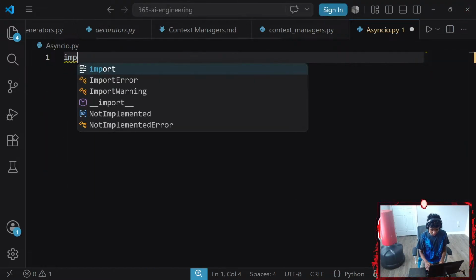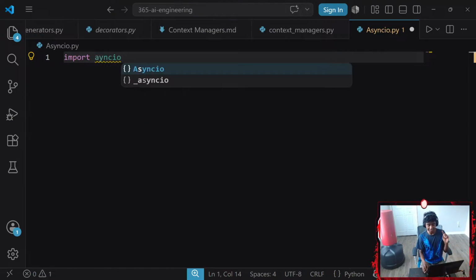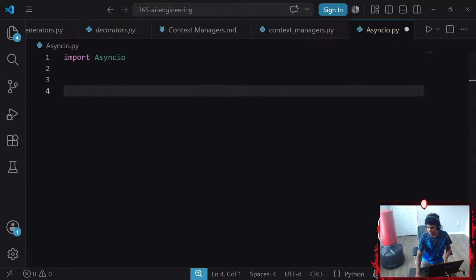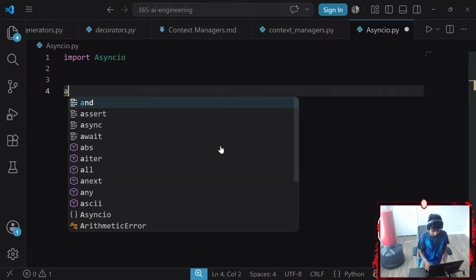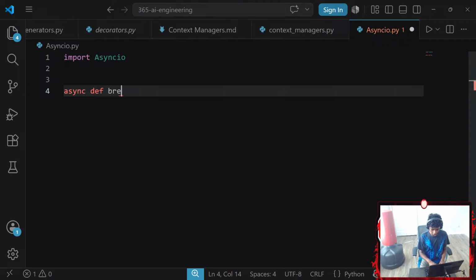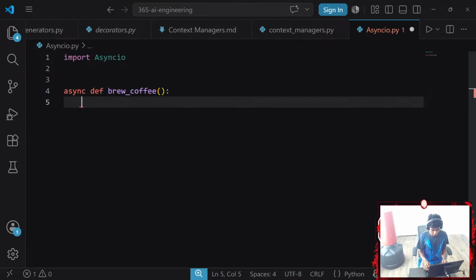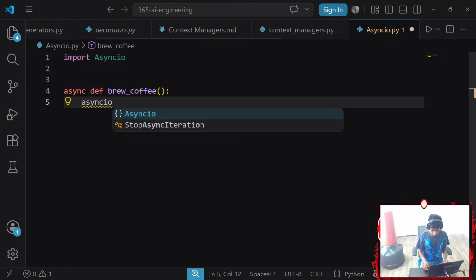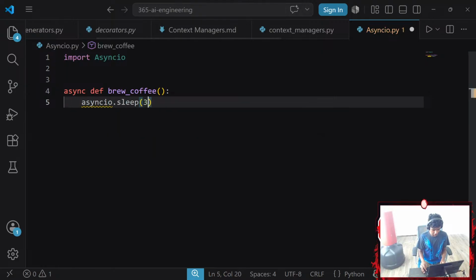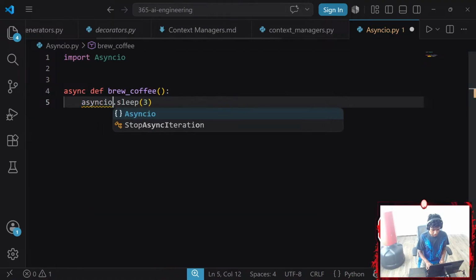I'm firstly going to go ahead and import asyncio because I'm going to use it. Okay, concept incoming. asyncio.create_task schedules a coroutine to run immediately in the background without awaiting it on the spot. Requirements: create an async function, actually a coroutine function, called brew_coffee that waits 3 seconds. asyncio.sleep is going to be 3 seconds.